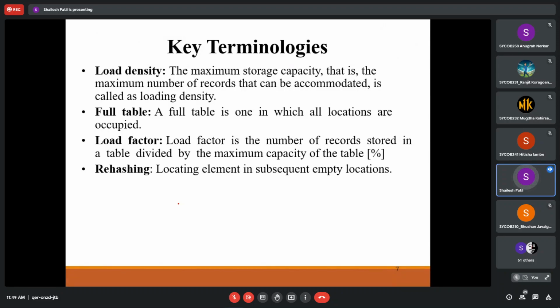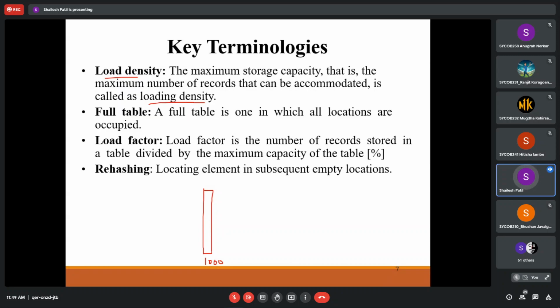One another terminology is load density. What we mean by load density is the maximum storage capacity, that is, the maximum number of records that can be accommodated, called the load capacity. Suppose my array as a hash table has size 1000. Then its load density will be how much? It is 1000. Getting? Hello? Yes, sir. Okay, so this we can call the load density.